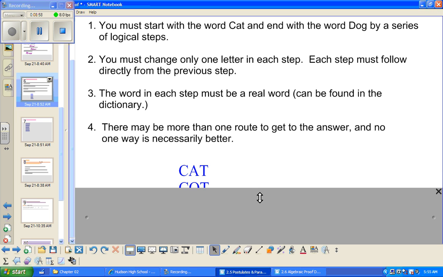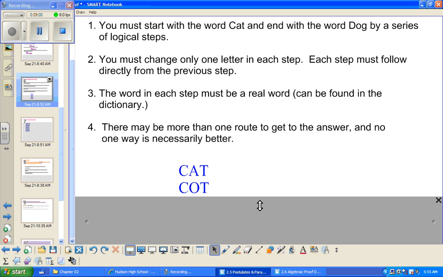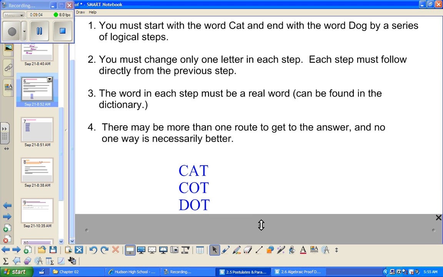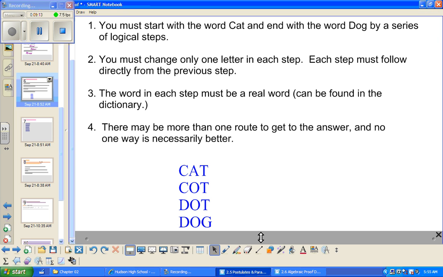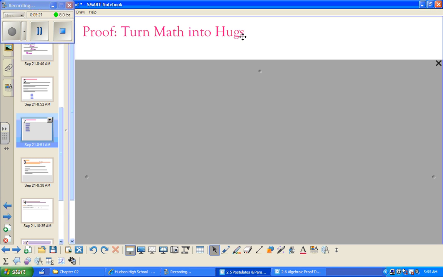So the first thing I did was change the A to an O. A cot is a real word that some people sleep on. And then I changed the C to a D. A dot is a real thing. You might think of a point as a dot. And then the T to a G. Dog is what we're trying to get to. That was really fun, wasn't it? All right, so why don't you try it again? Turn math into hugs.